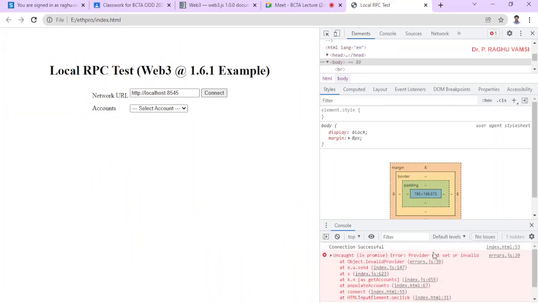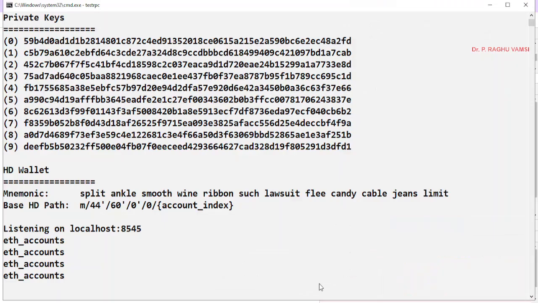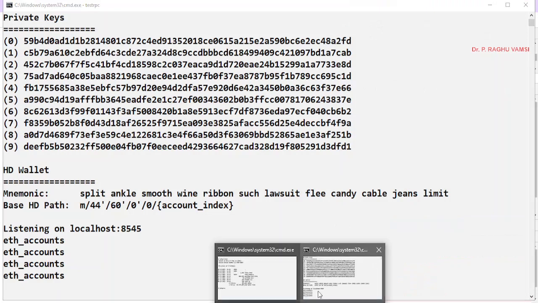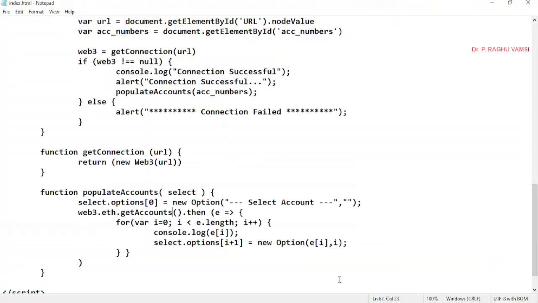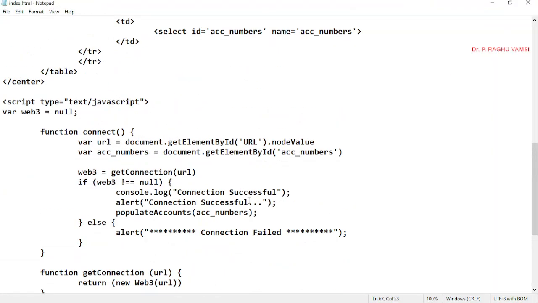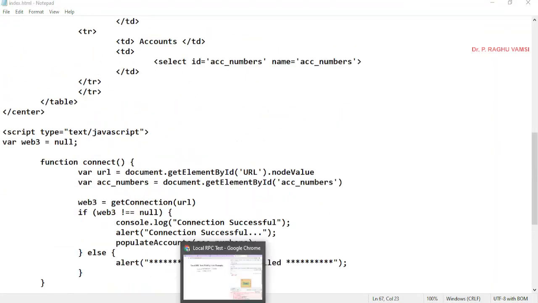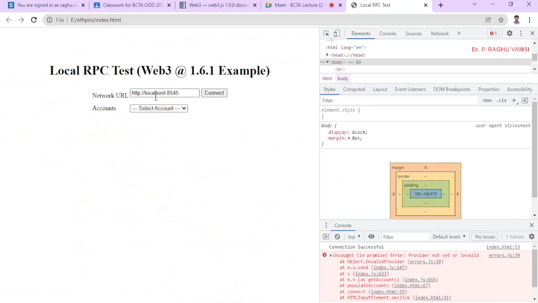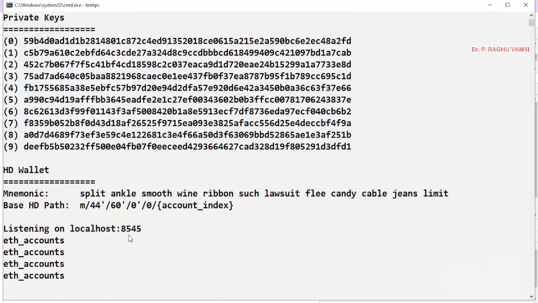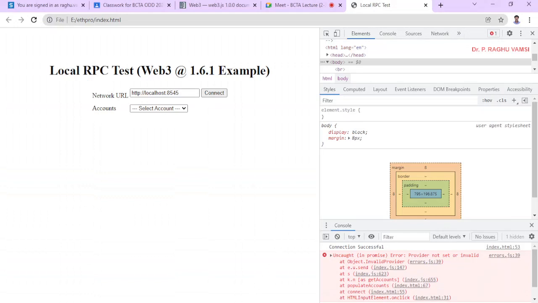Now, uncaught: provider is not set or invalid. So provider is not set or invalid. That means we should check whether the connection provider at localhost 8545 is available or not. We'll see. http://localhost:8545 is there.